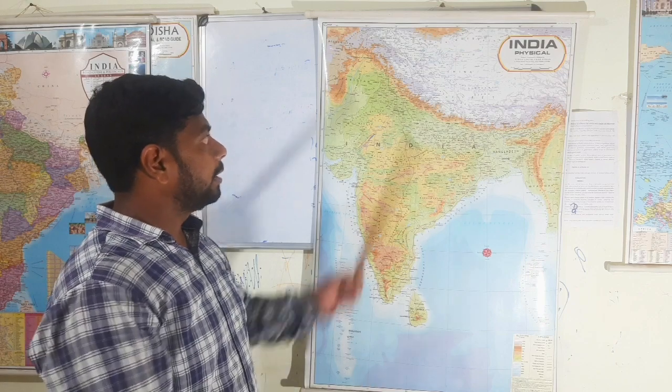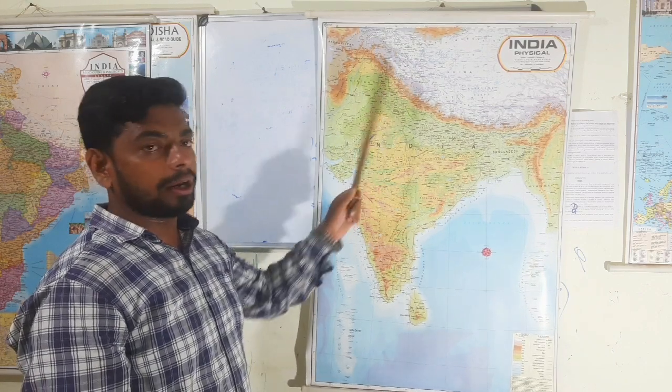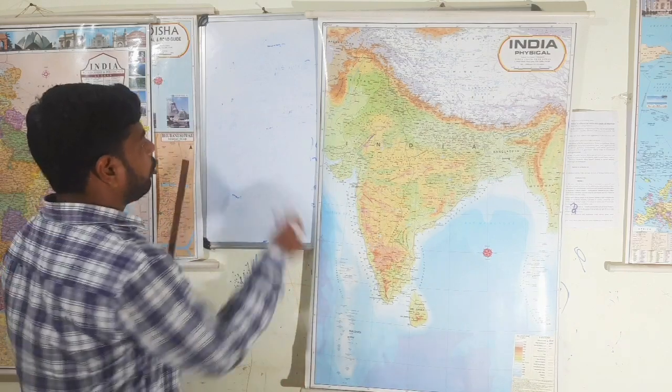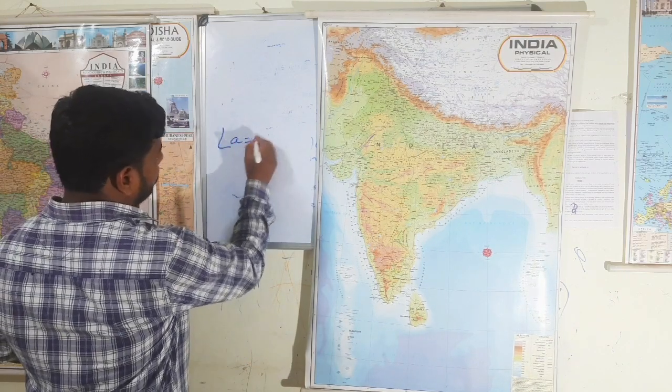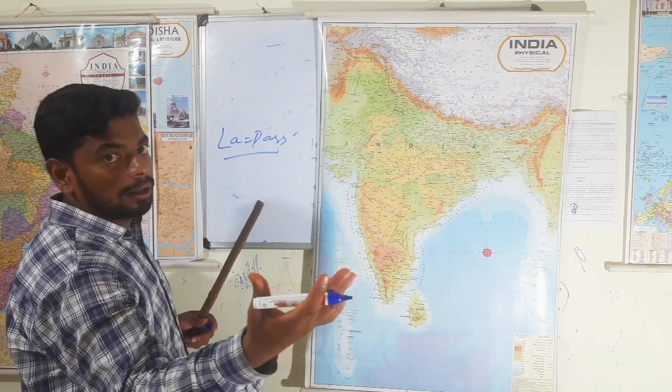I will tell one day about the various mountain passes like Jojila, Nathula, Pir Panjal, Lipulek. We will discuss more. But for the time being, Jojila Pass is located in the Jaskar mountain. Actually, the term La means pass. Jojila, Nathula.